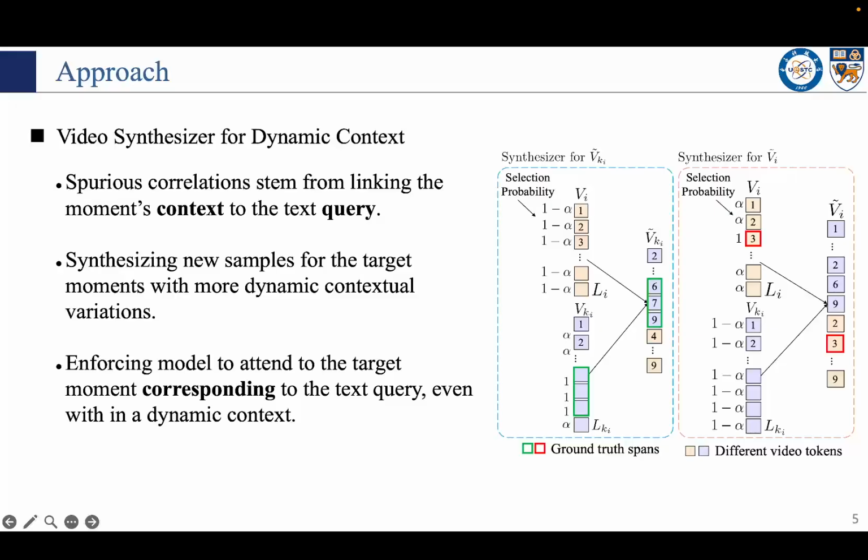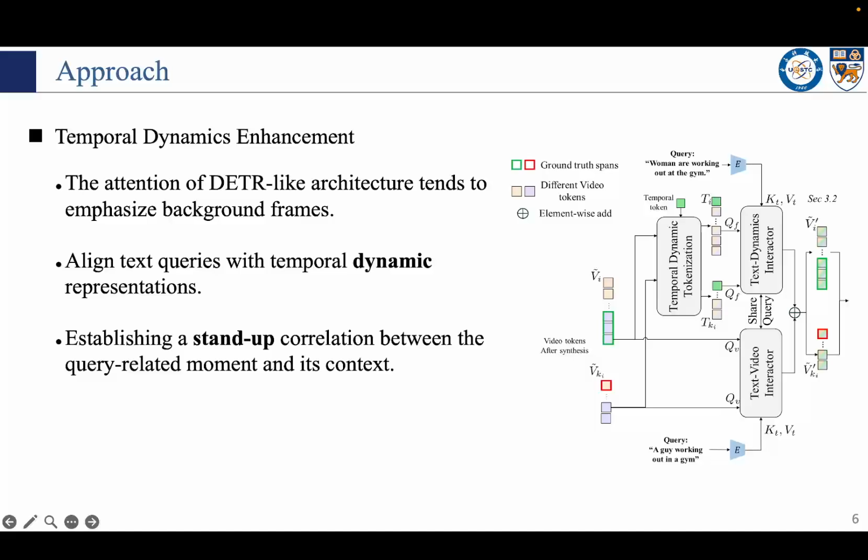Firstly, for each video, we pair the most similar videos in a batch. After that, we sample tokens with selection probability alpha, concatenating them while keeping the ground truth intact. This synthesizer forces the model to attend to a target moment corresponding to the text query and distinguish it from dynamic context.